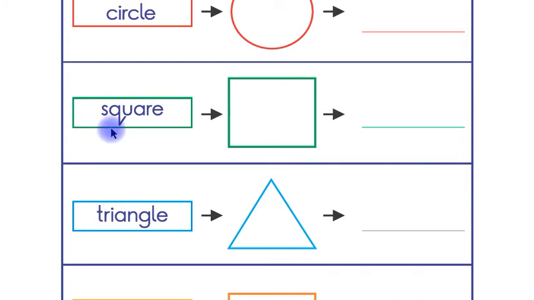Look at this, children. This is square in name and this is a square shape. You have to write name square on this line by yourself.